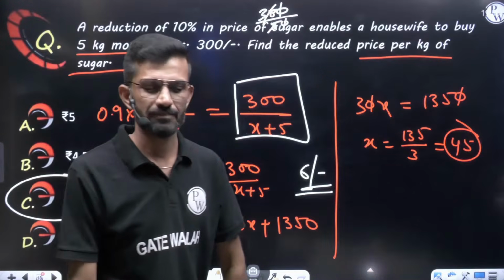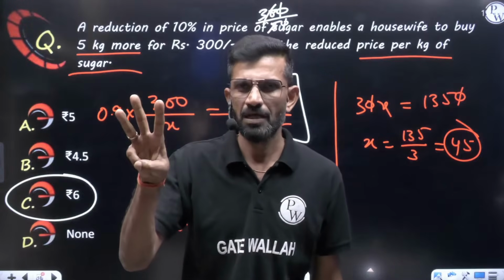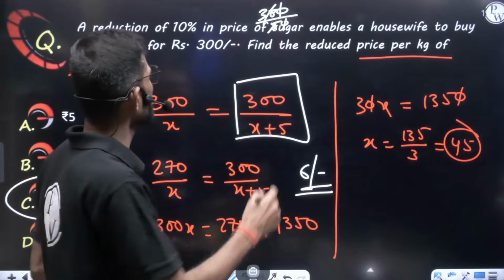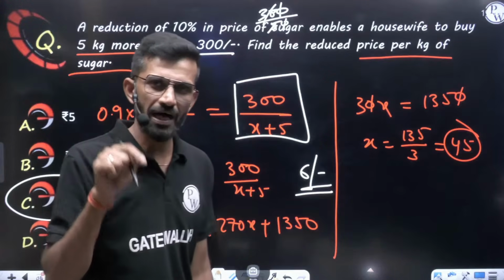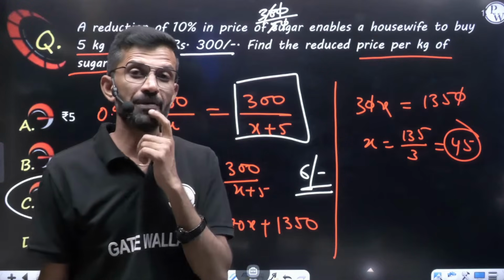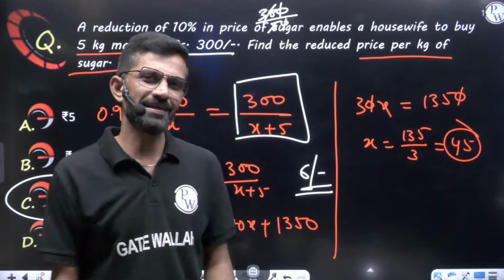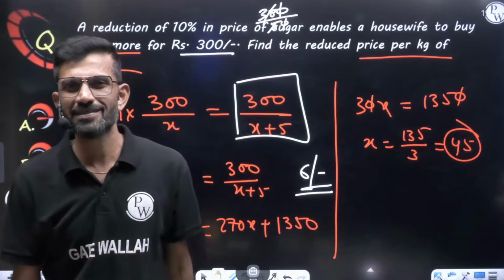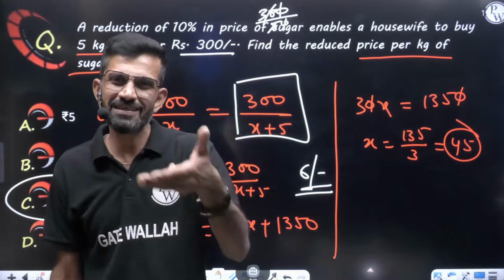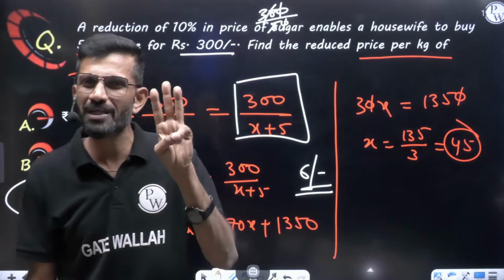Let us understand how. Consider you went to a shop with 300 rupees. You know the product which you are going to purchase will come in 300. So you paid 300 to the shopkeeper, but the shopkeeper said that today there is a 10% discount. If you paid 300 rupees and the shopkeeper is giving 10% discount, how much money will he refund you? Obviously, 10% of 300 rupees, that is 30 rupees, you should get back.